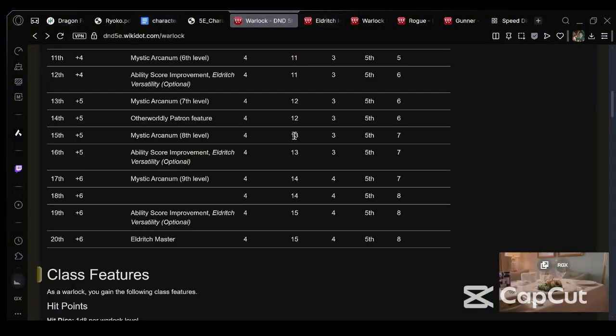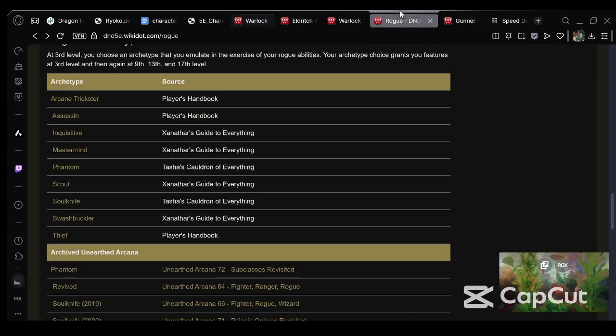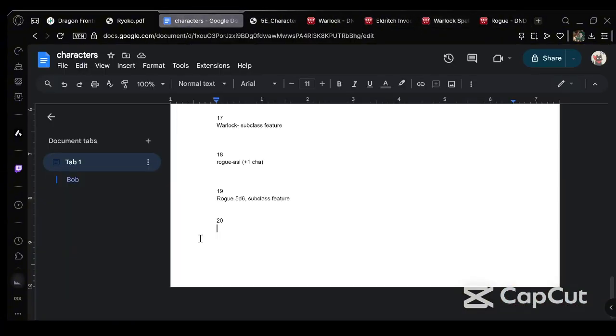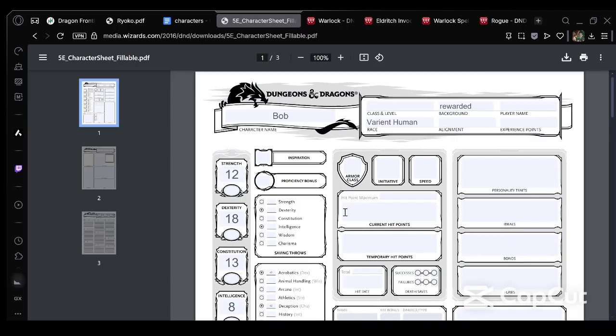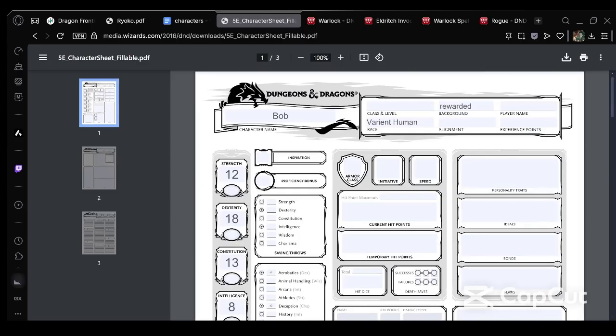I think we either put the final level into... Ooh, that's a good question. Let me look at... They'd get an ASI. I think we go with Rogue for the ASI. And that, guys, let's actually do that on the character sheet, is how you get a fully made character. This is Bob. It is fully done. I thank you guys for watching, and bye!